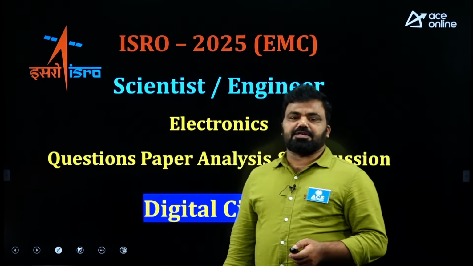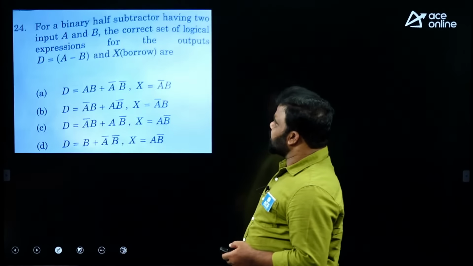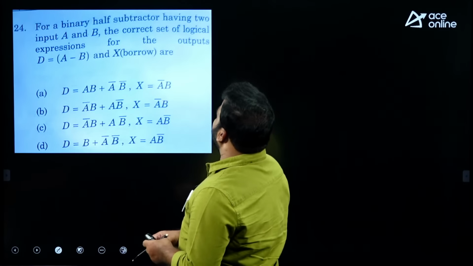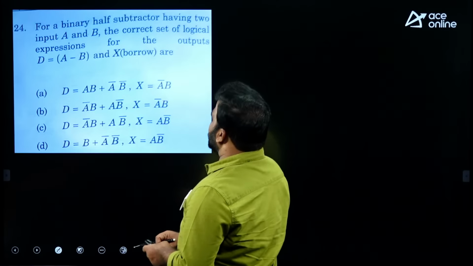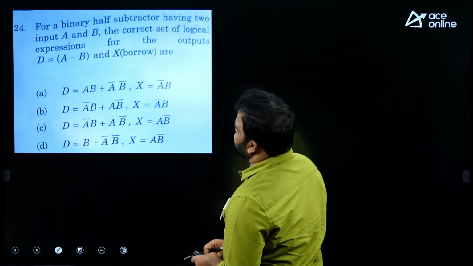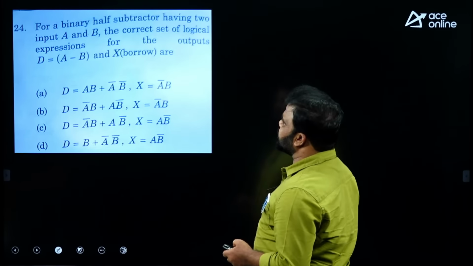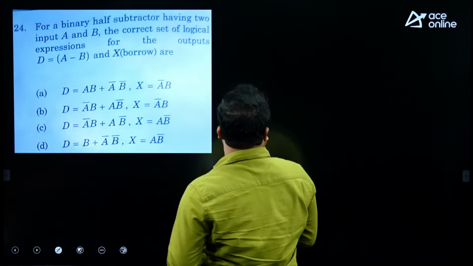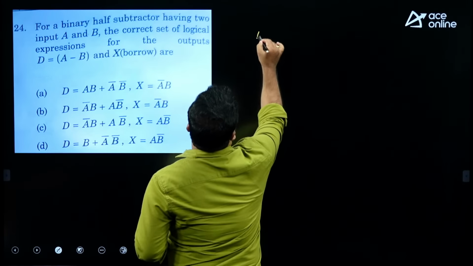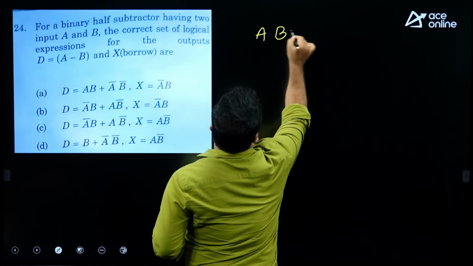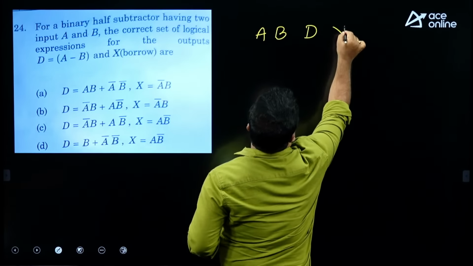Right, let us see questions from digital circuits. For a binary subtractor having 2 inputs A and B, what is the correct set of logical expressions for the outputs D equals A minus B and X, the borrow? So when you see the subtractor, inputs are A, B, and we can see the difference and borrow.